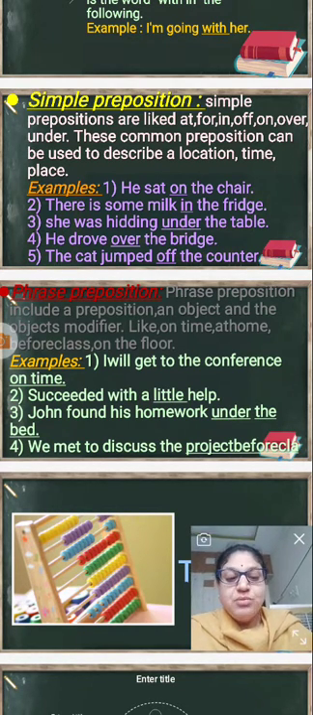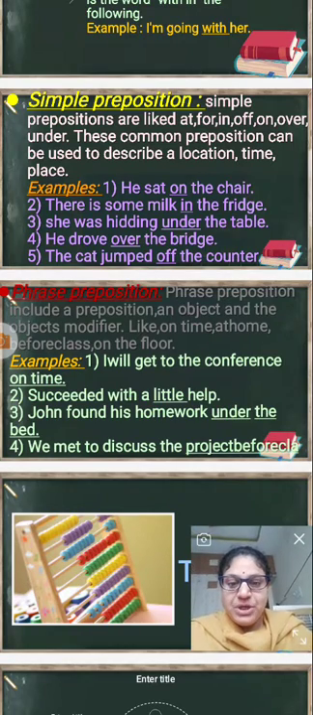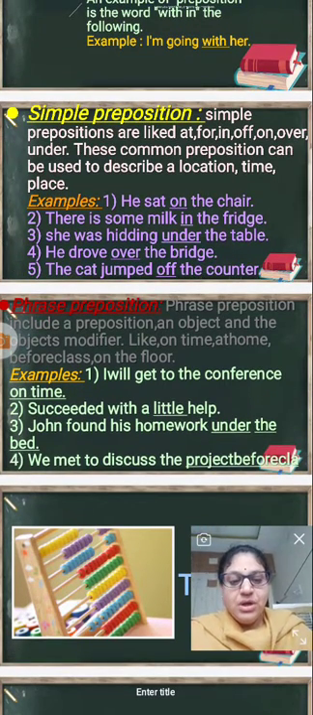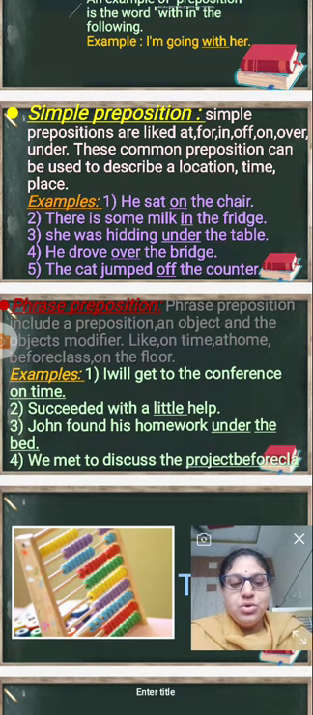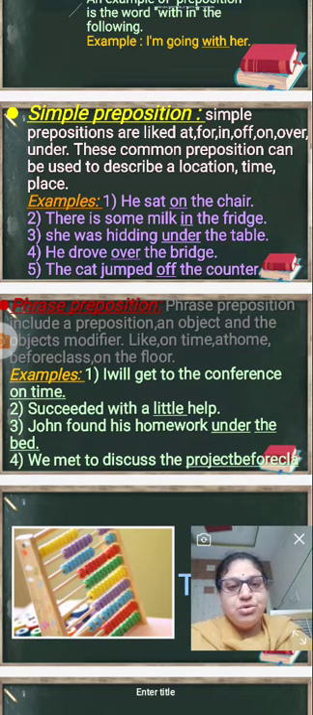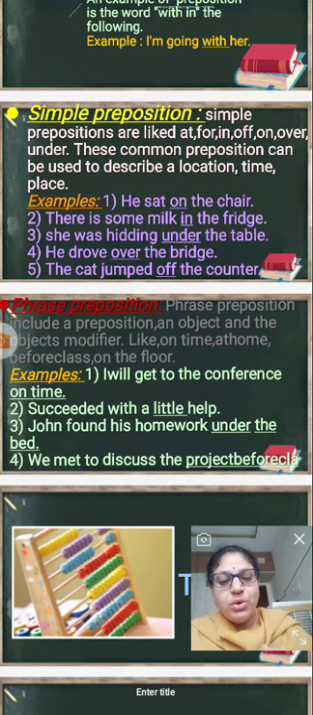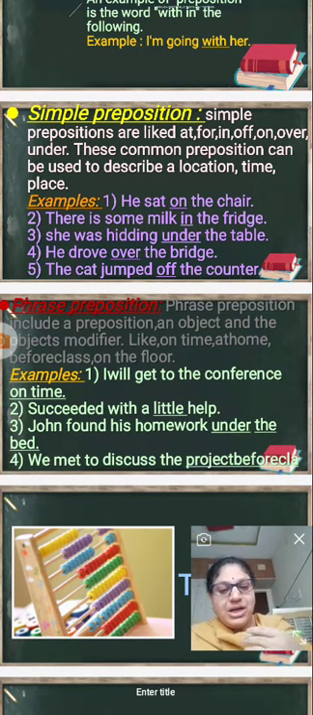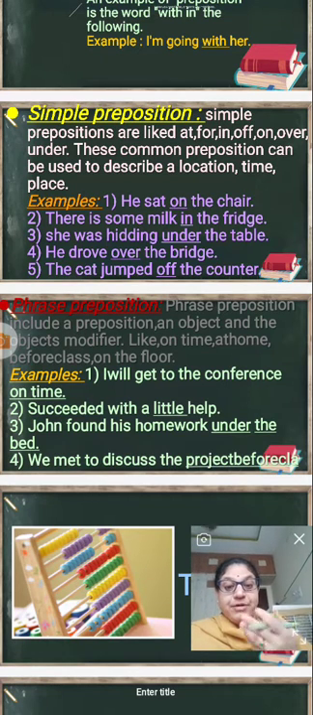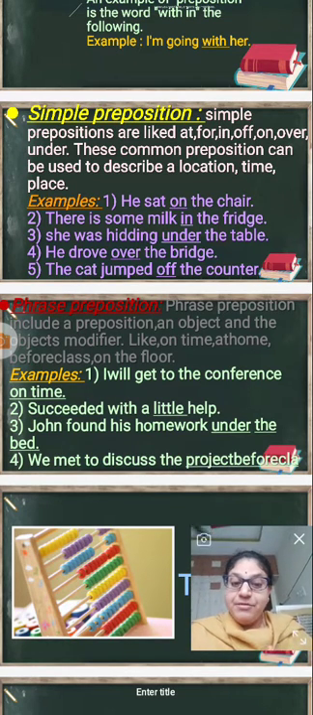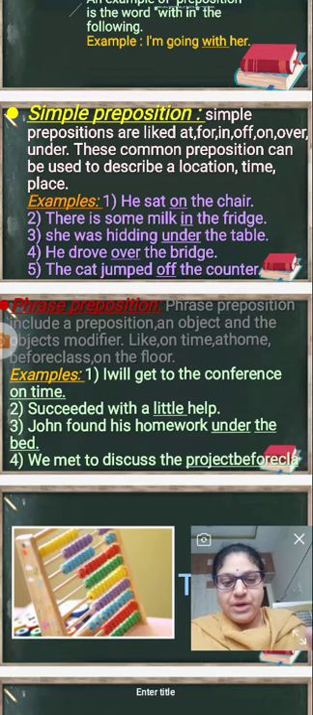And next, movement and direction. Suppose you take movement and direction. Vijay went from Kochi to Kottayam. It shows the movement and also the direction. The movement, he is going, and the direction: from where he is going to where. So from Kochi he is going to Kottayam.